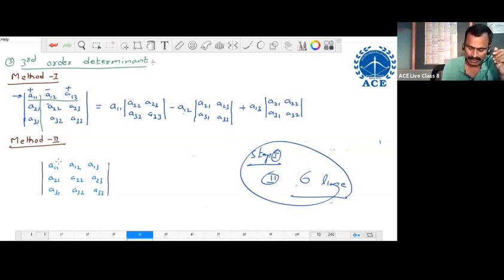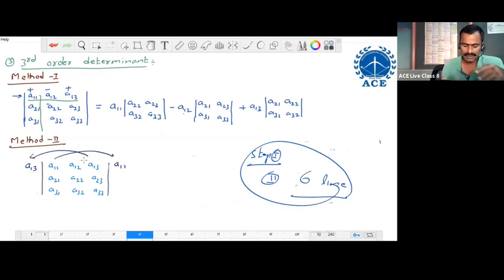Okay, let us come to this determinant. We rearrange elements along the first row. Here the rearrangement is: write the last element before the first element outside the determinant, like this. Again, write the first element after the last element outside the determinant. This is the rearrangement of elements, just like this.